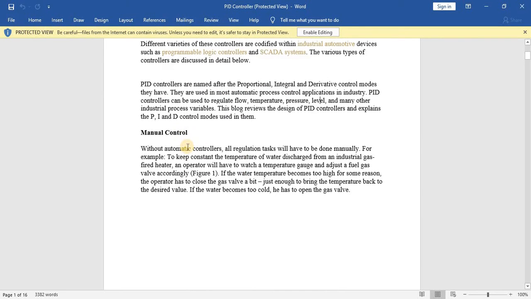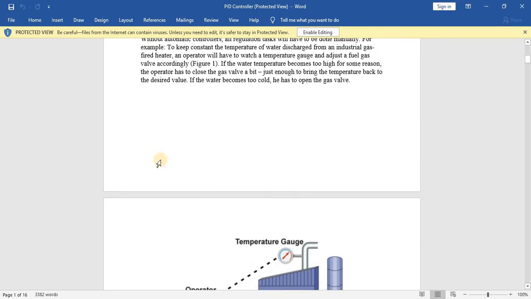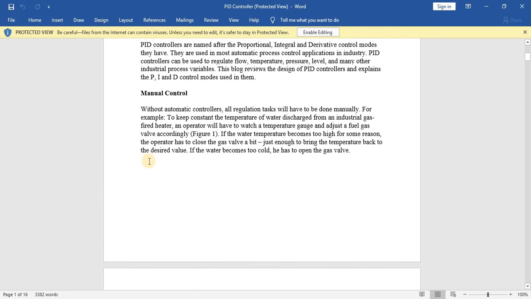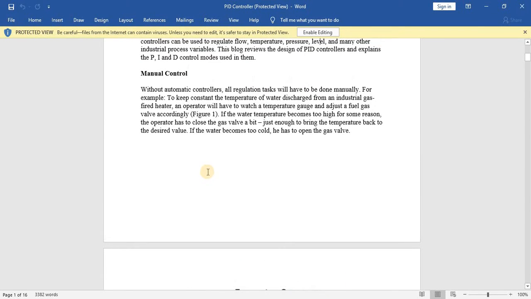First of all, we are going to have a look at manual control. Then we will go to automatic or PID control. Without automatic controllers, all regulation tasks would have to be done manually. For example, to keep constant the temperature of water discharged from an industrial gas fired heater, the operator has to watch the temperature gauge and adjust the fuel gas valve accordingly.